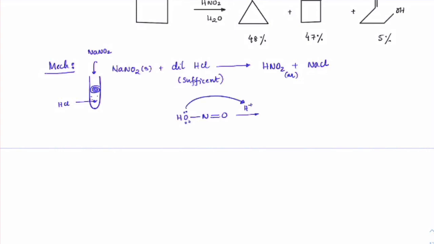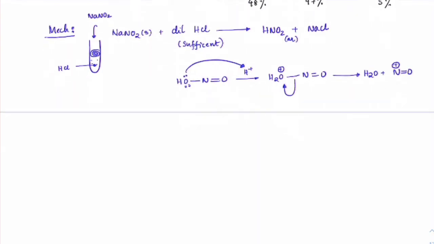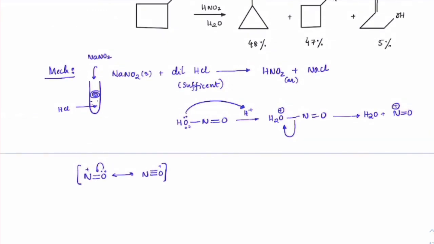In acidic medium, HNO2 will dissociate into this form and N double bond O plus. You can see that an electrophile, N double bond O plus, is available. N double bond O plus is resonance stabilized with the lone pair present on oxygen to give N triple bond O plus. So this is what happens initially.